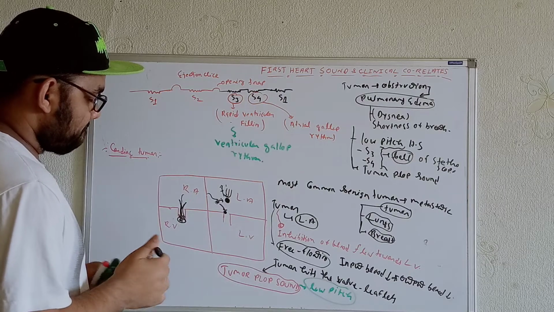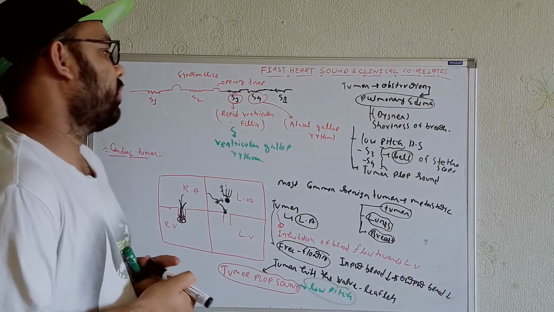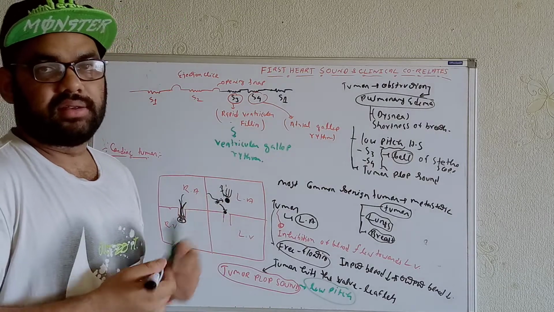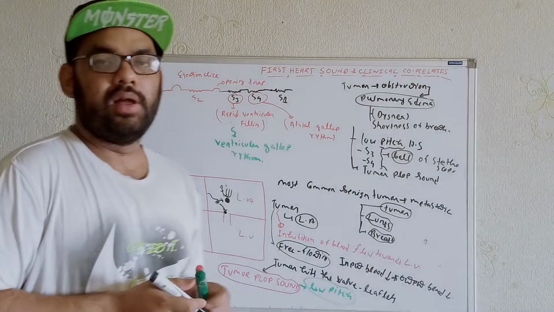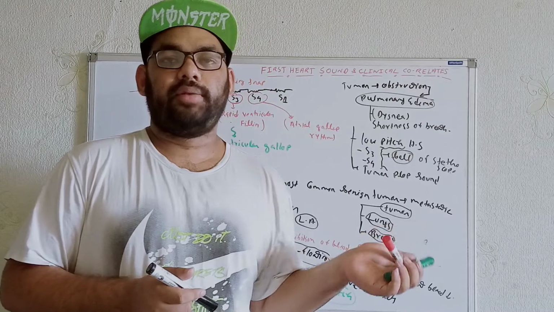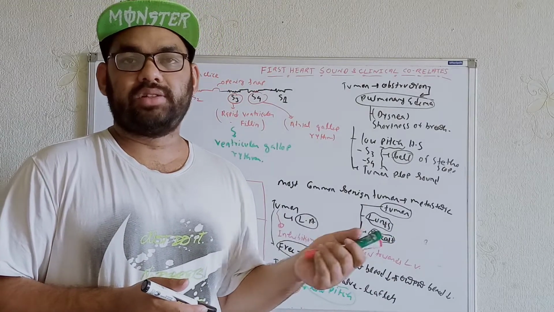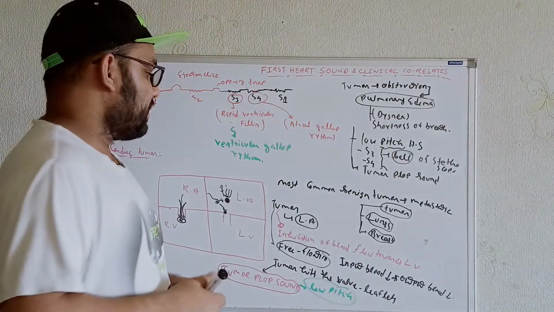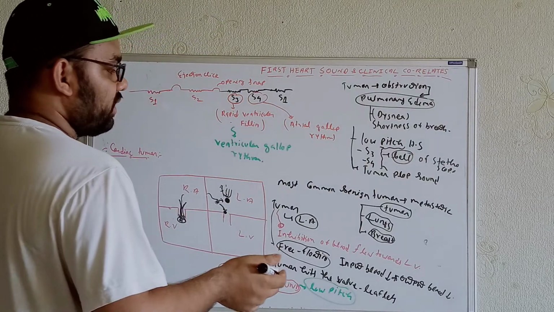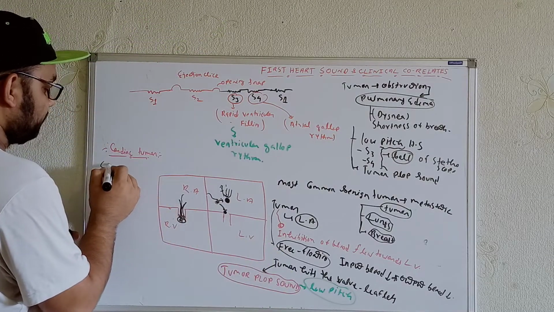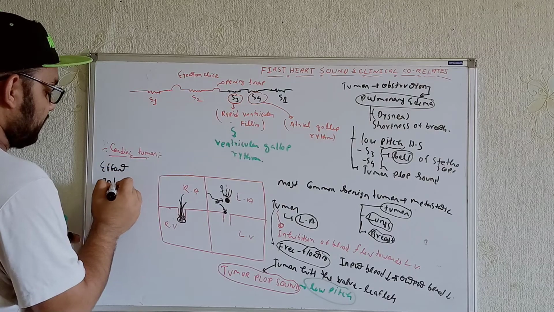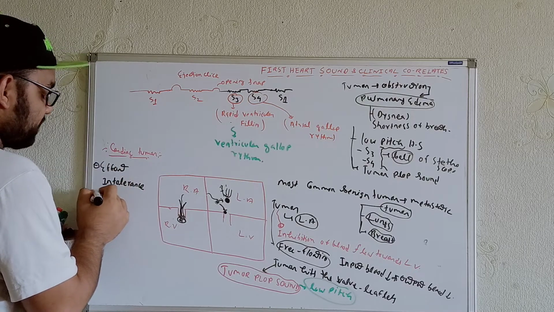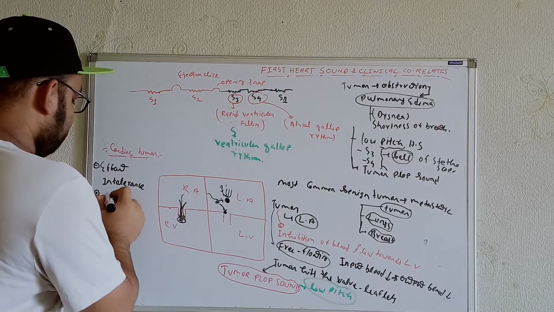Now see, whenever an individual comes to our OPD and is complaining about these symptoms, for example, we are talking about a woman who has come to our OPD and is complaining that she is not able to go up 20 steps. Before, she was able to go up 20 steps, but right now she is not able to. In these cases, first we'll get the effort intolerance, and second we can get the dyspnea.